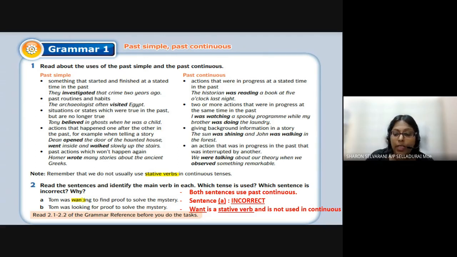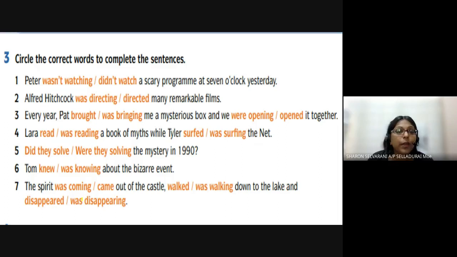Now let's look at the next one. Circle the correct words to complete the sentences. Peter, what? A scary program at 7 o'clock yesterday. What do you think the answer is? Peter wasn't watching or Peter didn't watch a scary program.